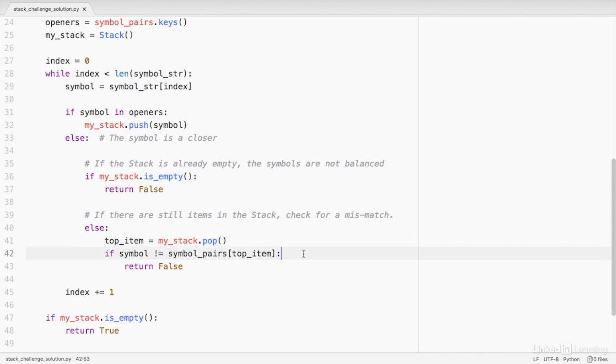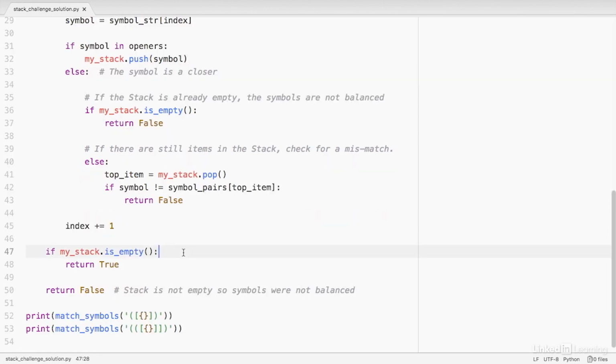On line 42, I check to see if that topmost item of the stack is a matching pair to the symbol that I'm currently working with from my input string. If they're not, I return false right away. If they are, I simply increment my index and start my loop all over again.